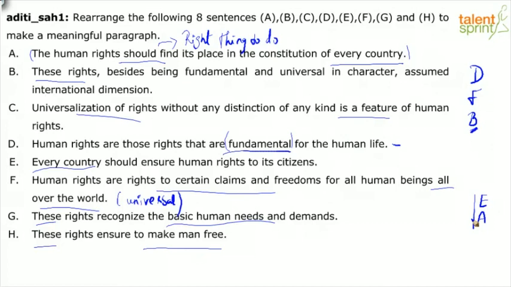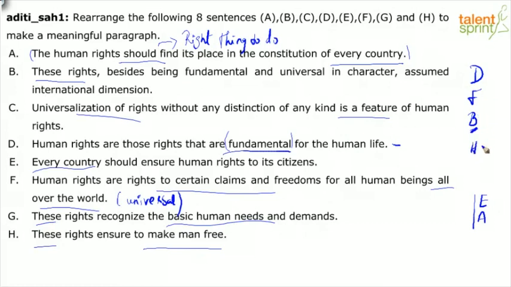We just have to figure out where C, G and H go in line. So going back to the passage, human rights are those rights that are fundamental. F explains what those rights are. B addresses both fundamental and universal in character.